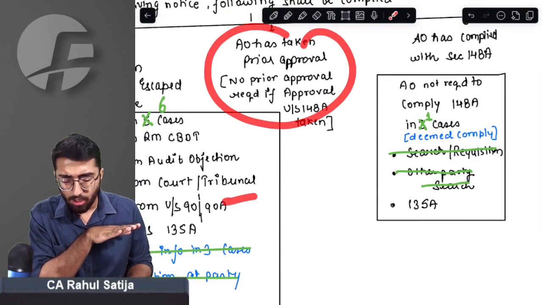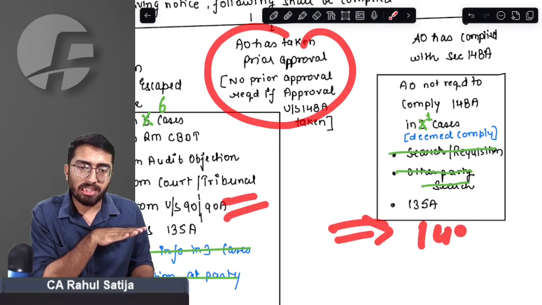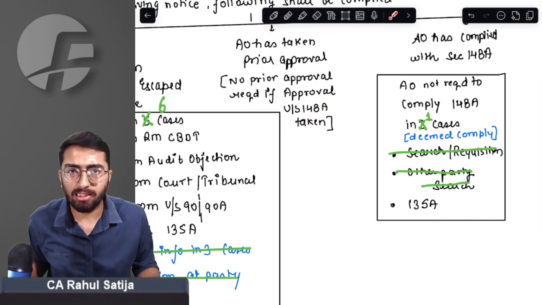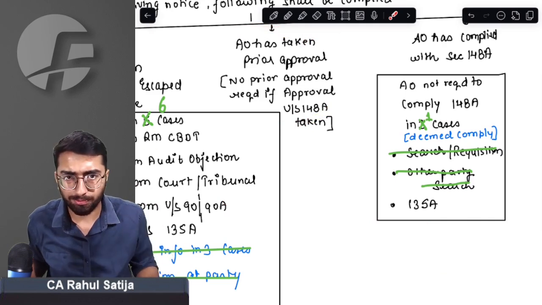He just has to take prior approval. He already has information and he can proceed. He can simply start with proceedings under section 148.